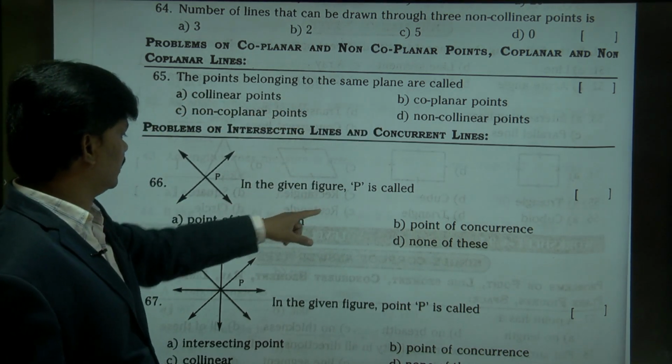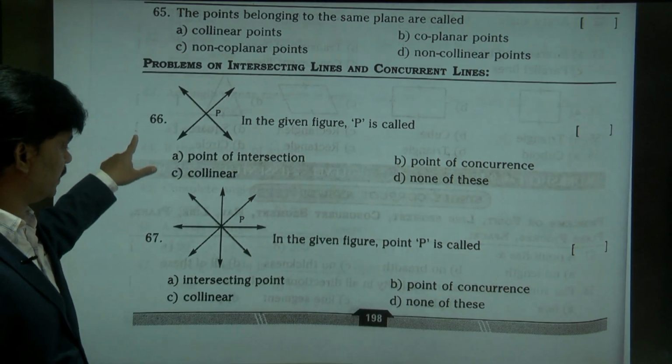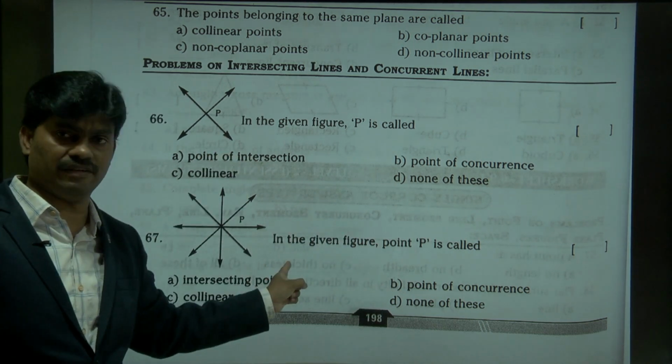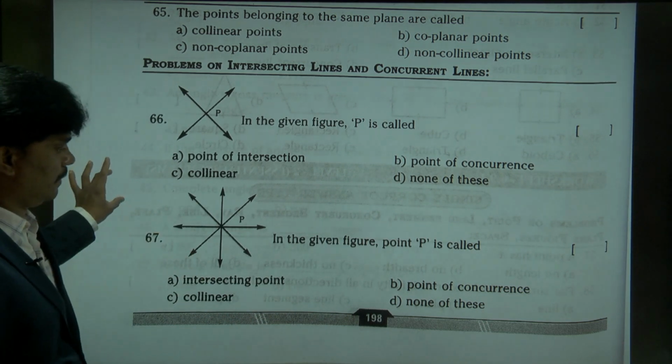In the given figure P is called point of intersection, because here only 2 lines. Here many lines, 3 or more than 3 lines, it is a point of concurrence.